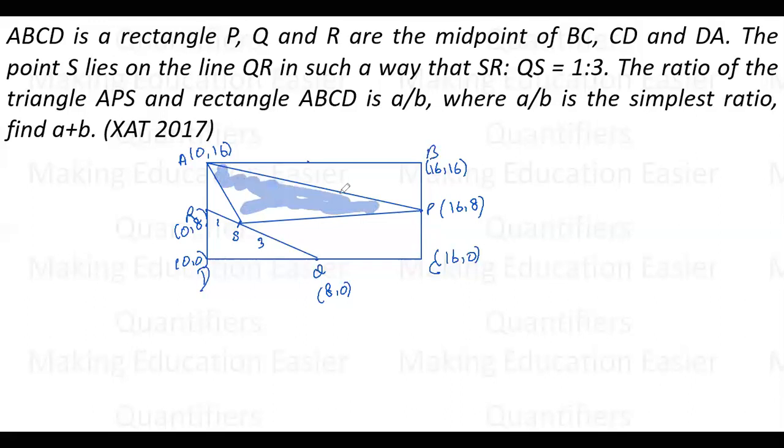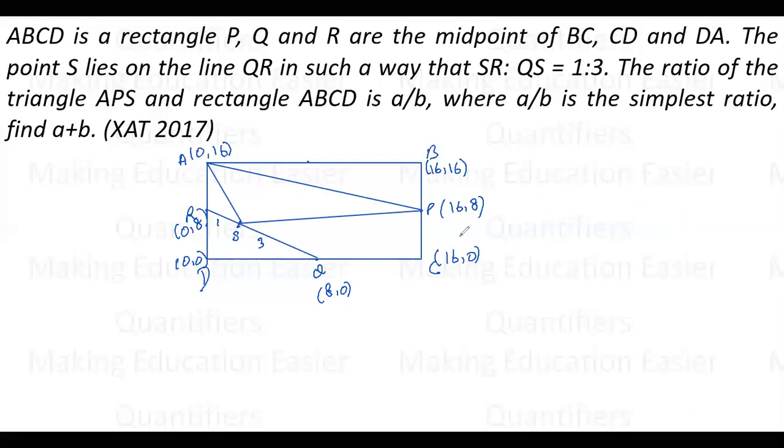If I have the coordinates of 3 vertices, I can easily apply the formula of area via coordinate geometry. What I just need to find is the coordinate of point S. The point S coordinates can also be easily found. How? Because this is S. This is the ratio 1:3. These coordinates are known. R and Q is a line. S is a point such that this is 1, this is 3. I can easily apply the section formula and try to find it.